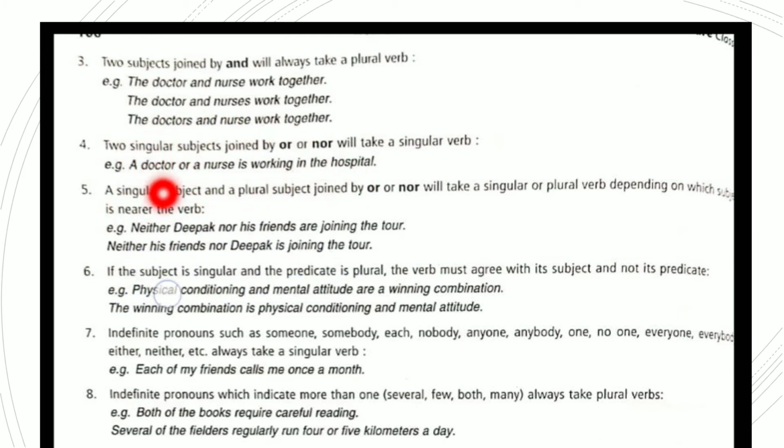What is the difference? If they are joined by and, they take a plural verb. If they are joined by or, they take a singular verb, because here they are two different identities.